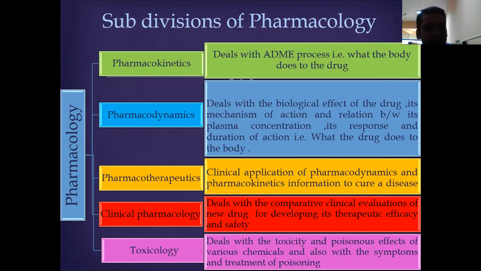That means we can say that basically there are the clinical trial phases: phase 1, phase 2, phase 3. Here we can check the safety and efficacy profile of the drug to cure a particular disease. In addition to that, clinical pharmacology also deals with comparative clinical evaluation of a new drug substance to show therapeutic efficacy and safety. So if any drug substance has been designed for a particular disease, and we do not know its adverse events, safety and efficacy, that means the drug needs to be tested. That drug should undergo a clinical trial.